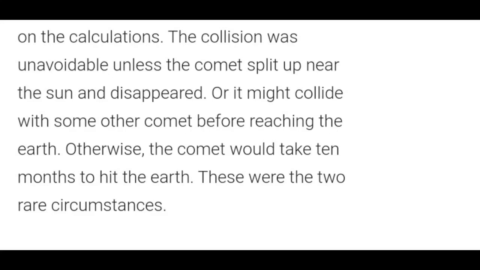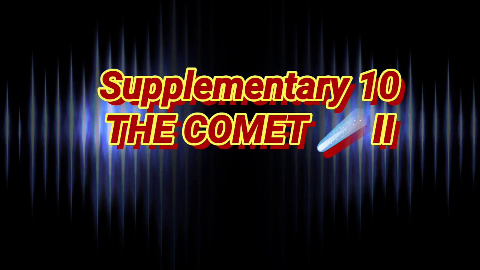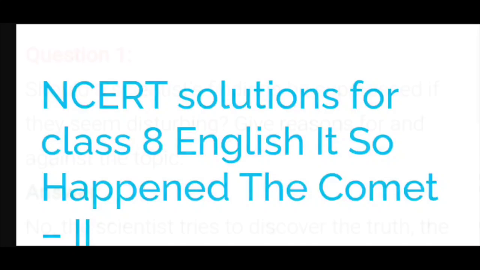So we have discussed all the 6 questions from the 9th chapter of our supplementary reader, the comet part 1. Children, let's move on and see the next. Let's discuss the question answers for the next supplementary reader, chapter 10, that is the comet part 2. Look at the first question here.